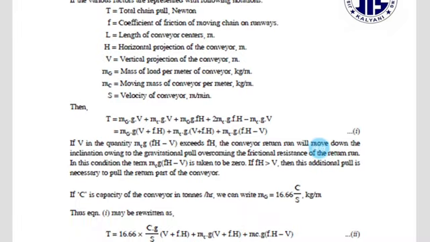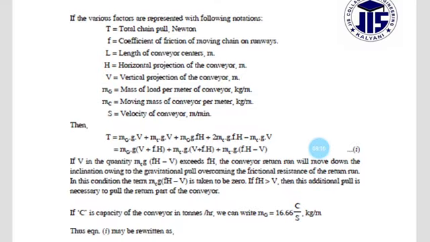If in the quantity mc g (F H minus V), F H is less than V, the conveyor's return run will move down the inclination owing to the gravitational pull overcoming the frictional resistance of the return run.